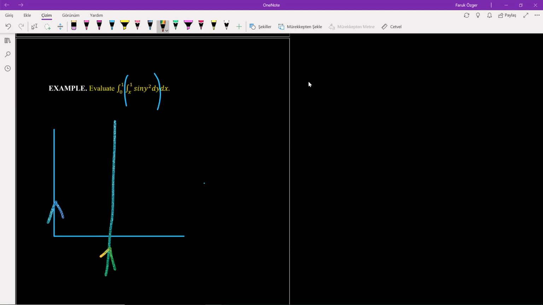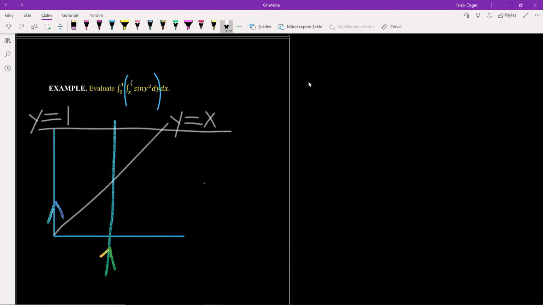Okay. Then look at the boundaries of the integral. You have y equals x. This is y equals x. And the upper bound of the integral is y equals 1. This is the upper bound of the integral, y equals 1. Okay.